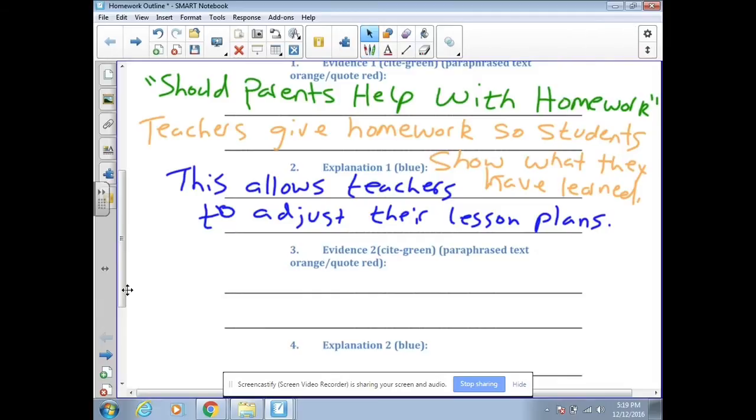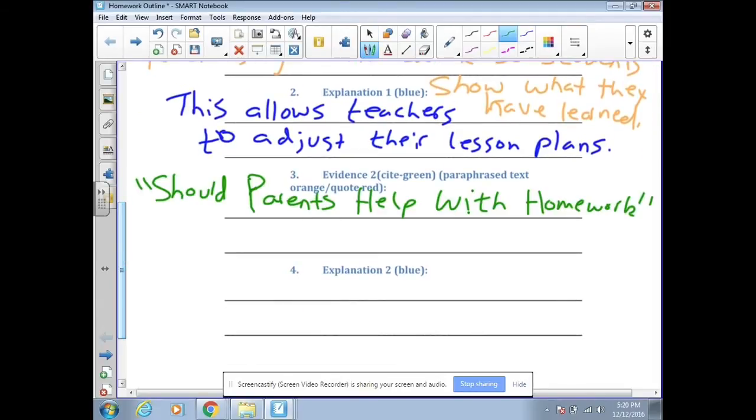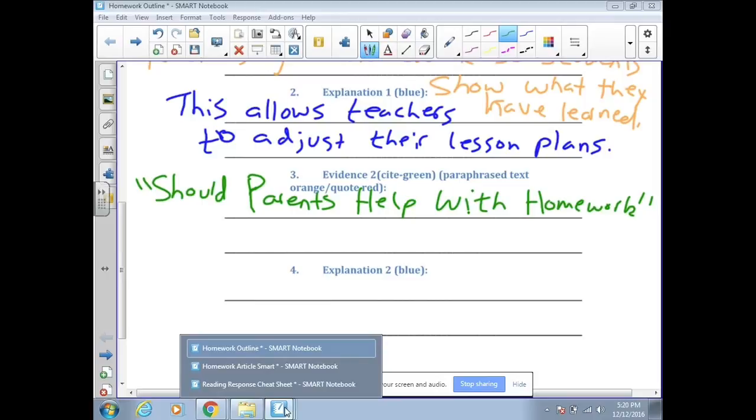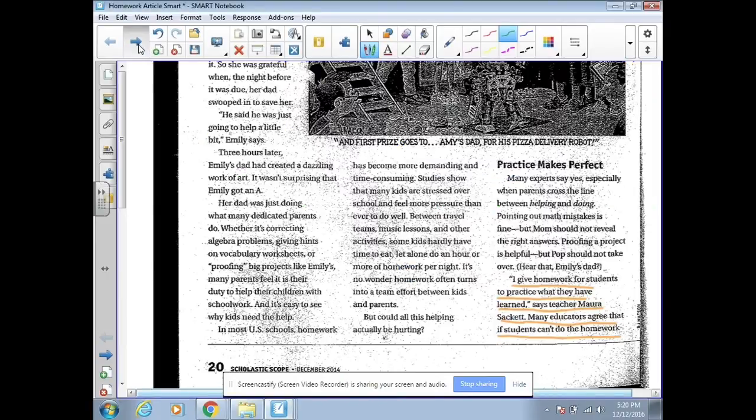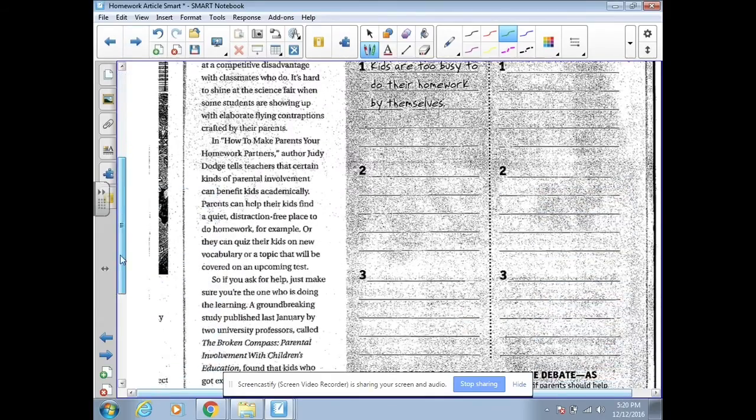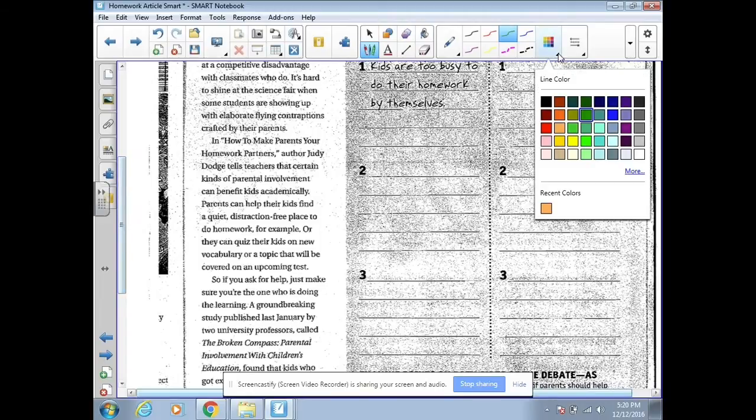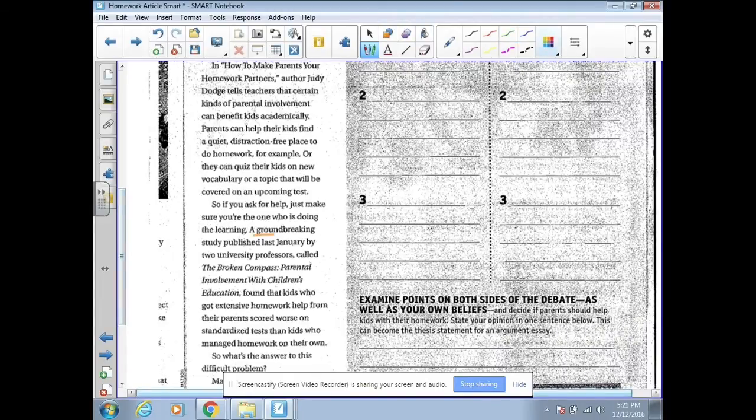So now I'm ready for another piece of text evidence. So I gave credit to the text. I'm going to go back to the article and look for another sentence or paragraph that proves that parents should not help with homework. I like this sentence right here. "Groundbreaking study published last January. Two university professors called the Broken Compass, involvement with children's education, found that kids who got extensive homework help from their parents scored worse on standardized tests than kids who managed homework on their own."